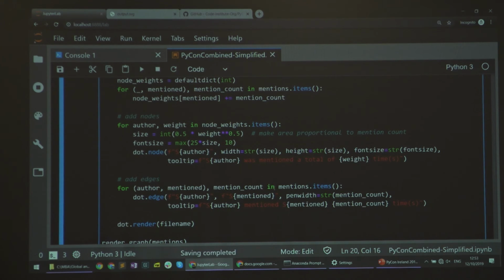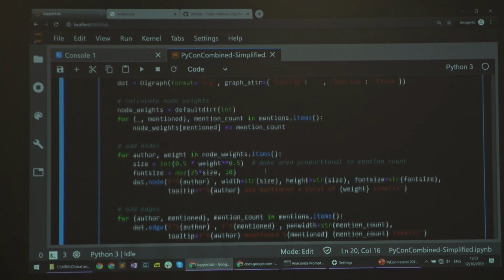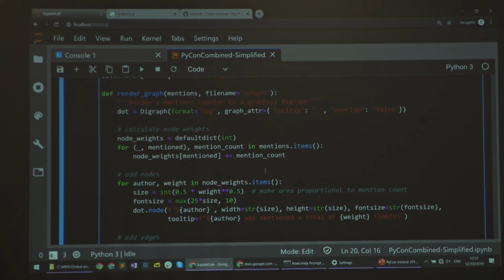So this is the edges, and for the nodes, we don't have direct information for the nodes, but to make this a bit nicer to look at, I've decided to go ahead with making the area of the node proportional to the total number of mentions that they got across the chart.